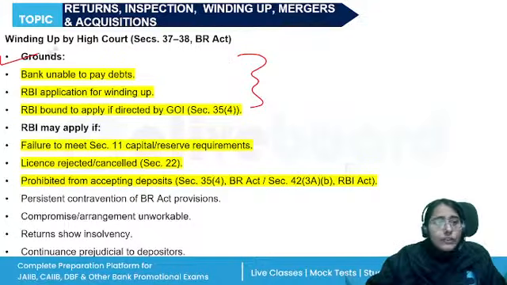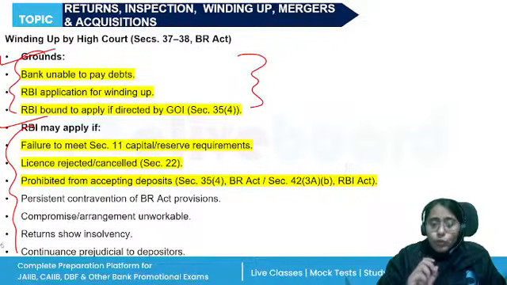All right. So these are the grounds for the High Court and for the RBI to order the winding up of the banking company.